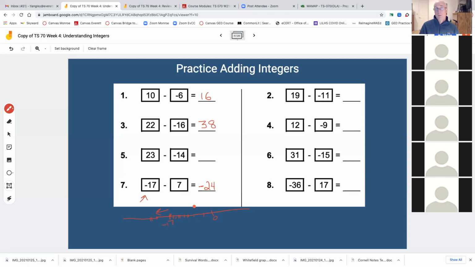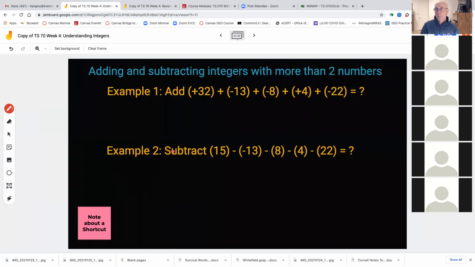Now, if you wanted to think about it kind of like the rule I just taught you about adding, this is just like you're saying -17 plus a -7 equals, and remember the rule, when we have the same sign, two negatives, we keep the sign and just add them up, okay? All right, that's a little bit of practice. Let's move on.